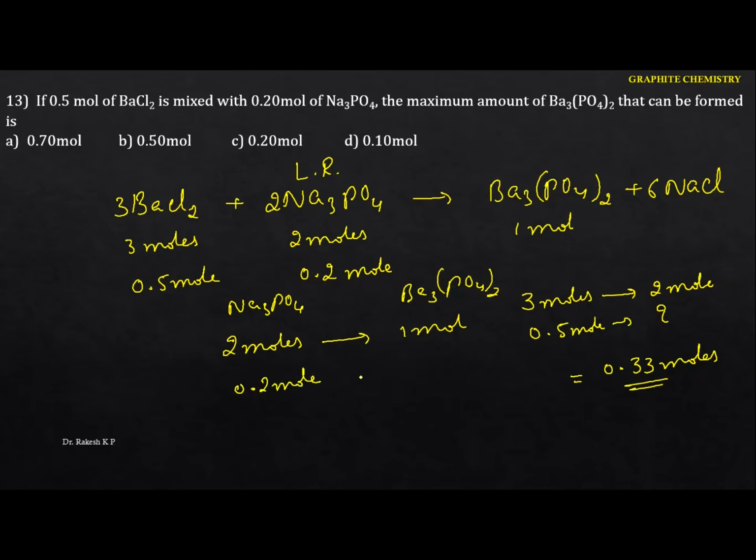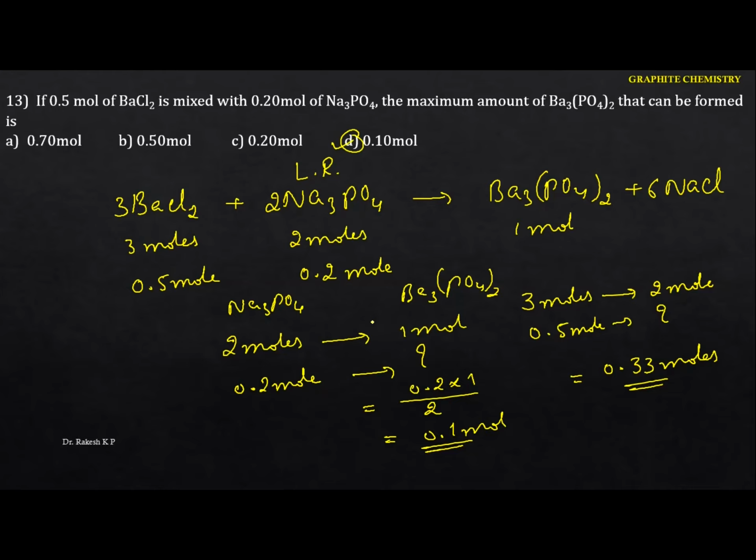We don't know the amount of barium phosphate it forms here. Okay, see this one. So 0.2 into 1 divided by 2. So finally we got 0.1 mole. Hence in this case the option is D.